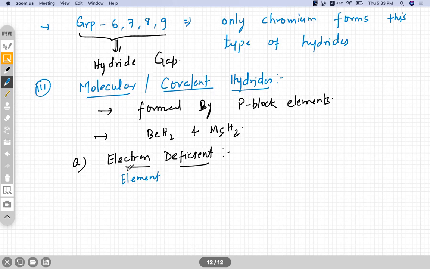In p block, first is elements of group 13. So the hydrides that we have are BH3, AlH3, etc. If you look at the electrons for boron in BH3, the electrons we have for boron is 6, less than 8, so it is electron deficient.